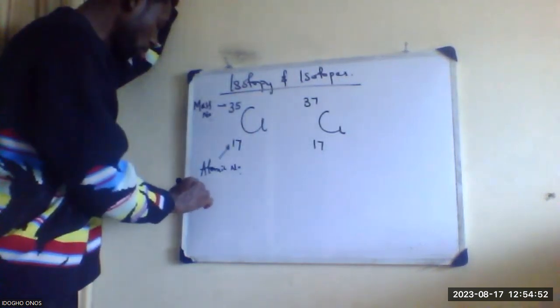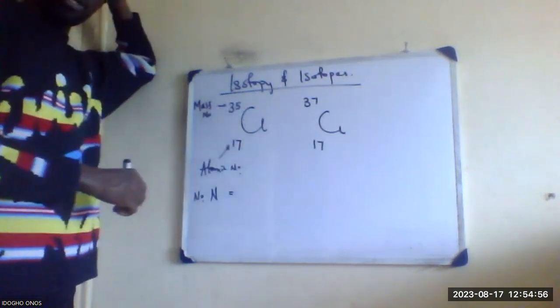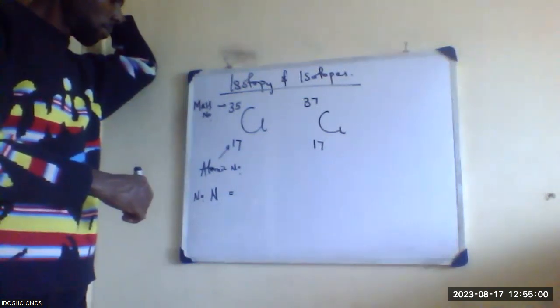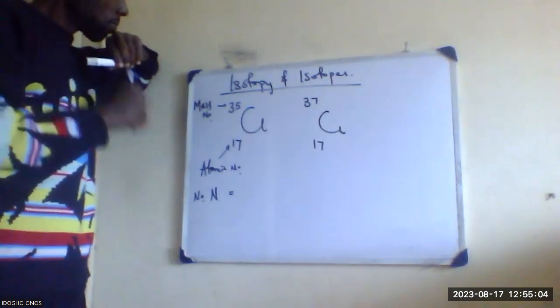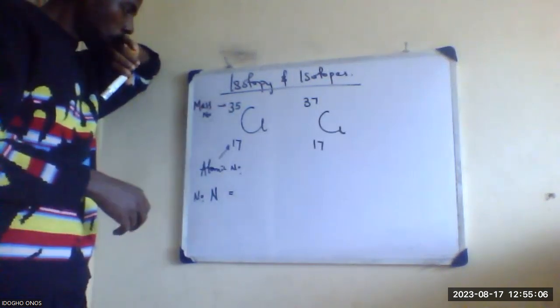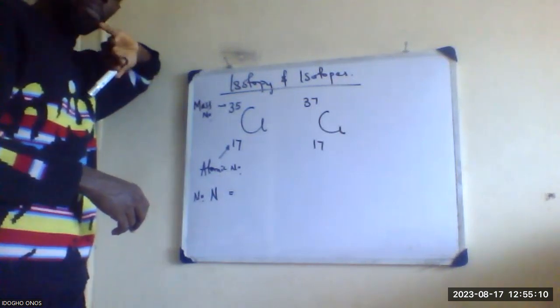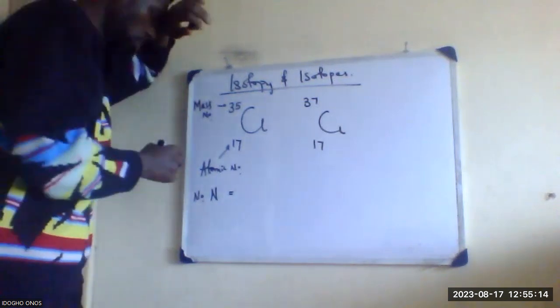Let's calculate the number of protons here, also the number of neutrons. What is our number of neutrons? The first one, 35 minus 17. Yes, that gives us 18, right?